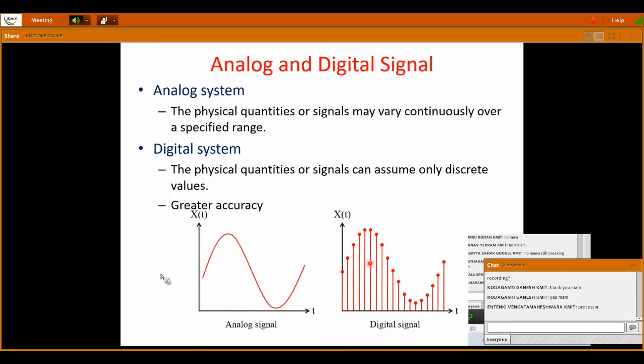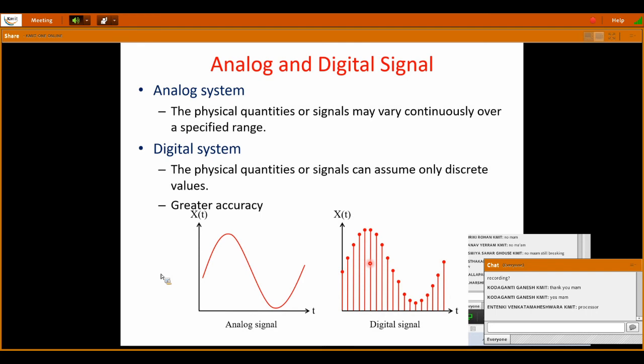An overview: already in the starting classes we have discussed the differences between analog and digital, but just an overview. An analog system is a system in which the physical quantities or signals may vary continuously over a specified range. Yes, analog signals are nature friendly. All the signals in nature are generally analog, and they vary continuously with respect to time. We can't predict the value of an analog signal accurately.